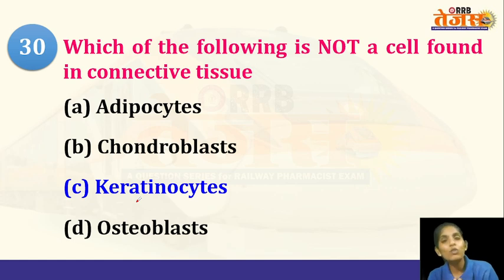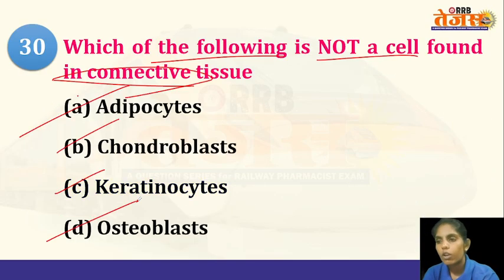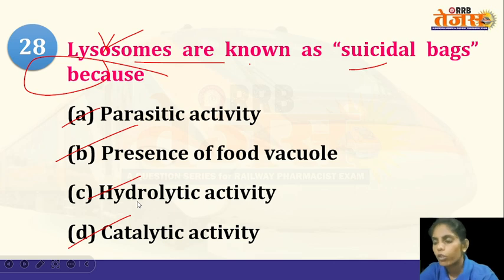Chondroblasts are the cells which will produce chondrocytes. Chondroblasts are immature cells. They will produce chondrocytes which make up the cartilage of the body. And osteoblasts also produce the osteocytes which make up the bones. And here keratinocytes is not a connective tissue, it is an epithelial tissue present within the skin. So these are some very good MCQs on the cell tissues, and also some introduction to the anatomy.